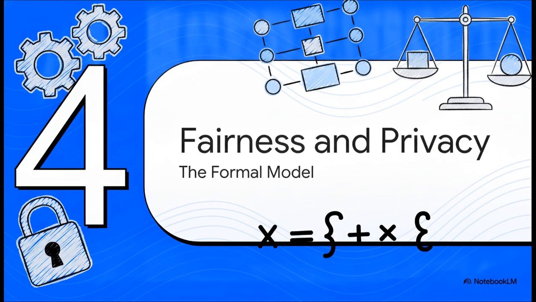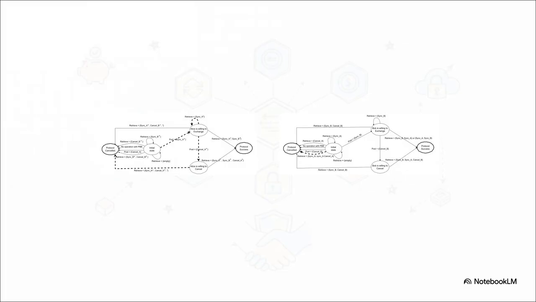Section 4. Ensuring fairness and privacy, the formal model. Now, what's really interesting about this is how the researchers model the protocol using finite state machines. Basically, they mapped out every possible state and action for both Alice and Bob. They proved that there are literally only two valid end states for this whole thing: protocol success or protocol canceled.